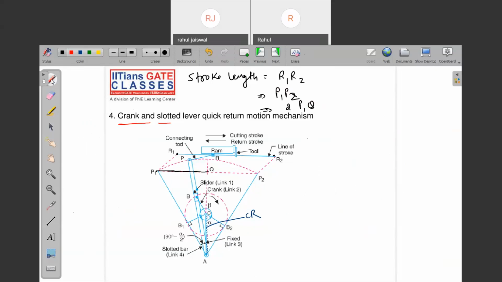What I'm writing, just observe. From the same figure which I have drawn, this is alpha by 2. Yes or no? So what about this? This is 90. Then what about this angle? 90 minus alpha by 2. Agree with this? This is B1, this is B, and this is A. This angle is 90 minus alpha by 2. So what I can write, sine 90 minus alpha by 2, what I can write? B1B, right?